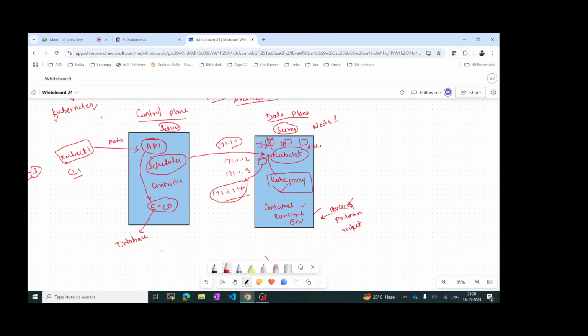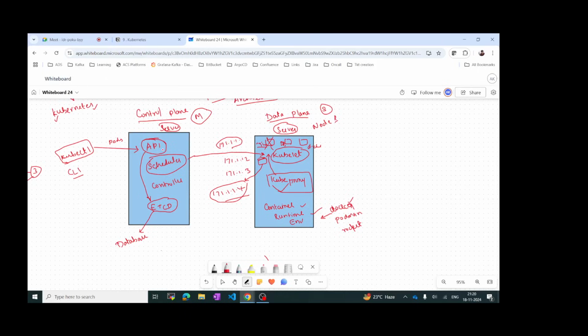So what are the components we have? We have control plane and data plane. Control plane is master, and data plane is slave. And master has four components: one is API server, one is scheduler, one is kube controller, and then etcd.